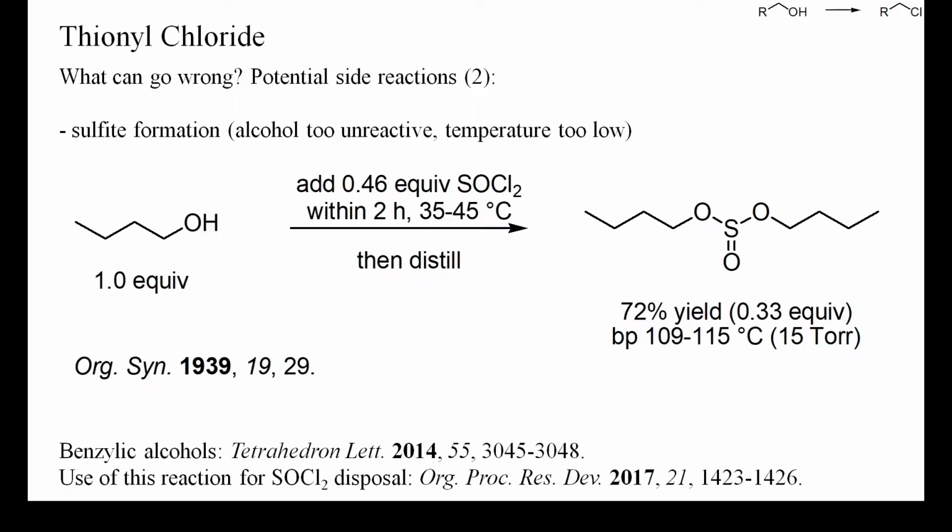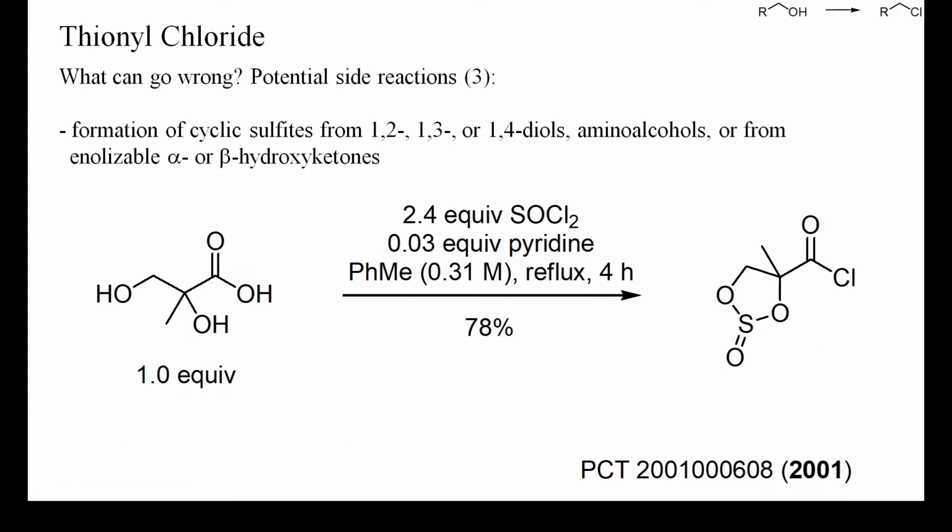With an excess of alcohol, sulfides instead of alkyl chlorides can result. These are stable compounds that do not readily undergo substitution reactions. Sulfide formation can become an issue if the alcohol is too unreactive or if the reaction temperature is too low. Intramolecular reactions usually proceed much faster than intermolecular reactions, and when 1,2-diols are treated with thionyl chloride, cyclic sulfides are readily formed. In this example, despite the excess of thionyl chloride and the high reaction temperature, a good yield of the cyclic sulfide was obtained.